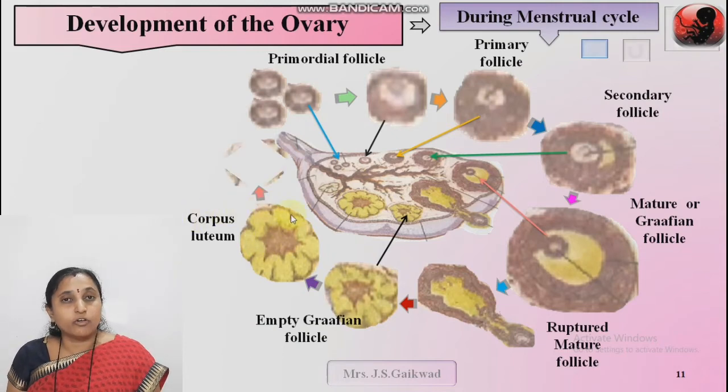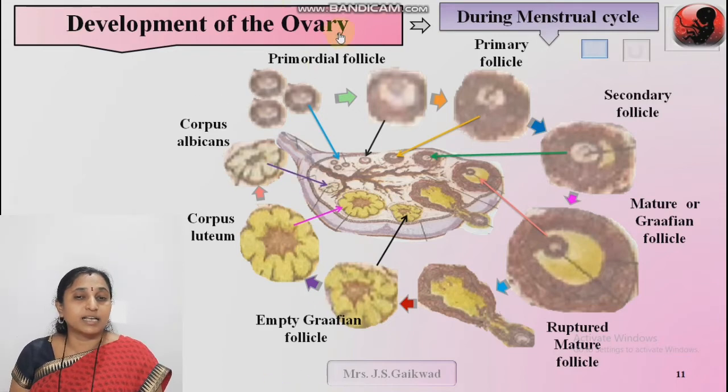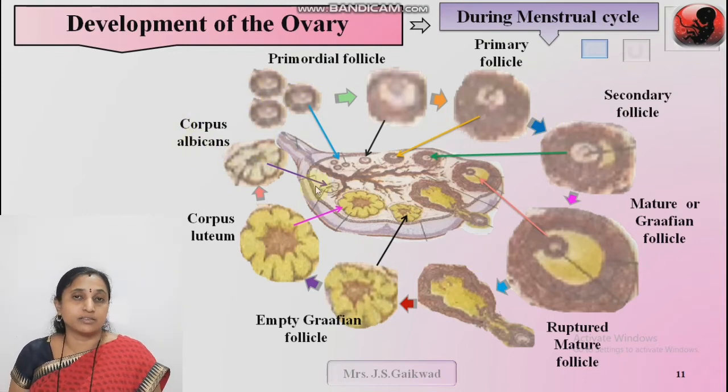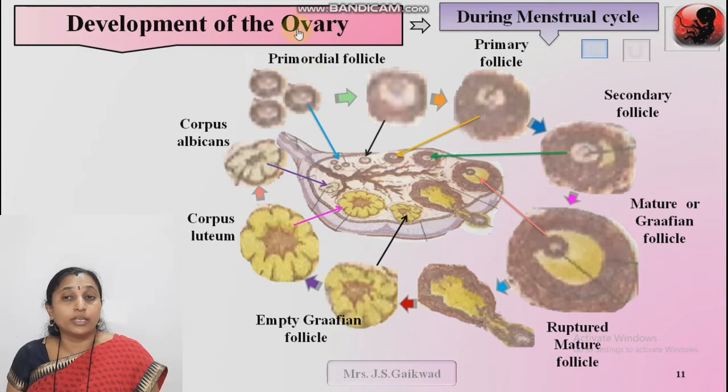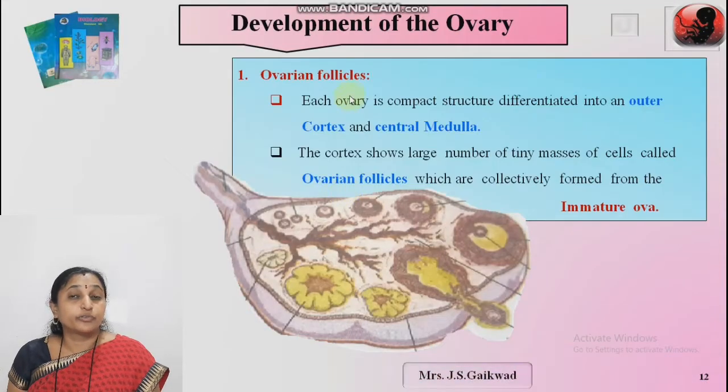If fertilization occurs, corpus luteum remains active. If fertilization, that is fusion of sperm and ovum, does not occur, then it gets degenerated into corpus albicans. That is white fibrous scar tissue, that is corpus albicans. These all are the developmental stages that occur in the ovary during the menstrual cycle in the female human being. Now, description. What should we write in the exam about the development of the ovary?